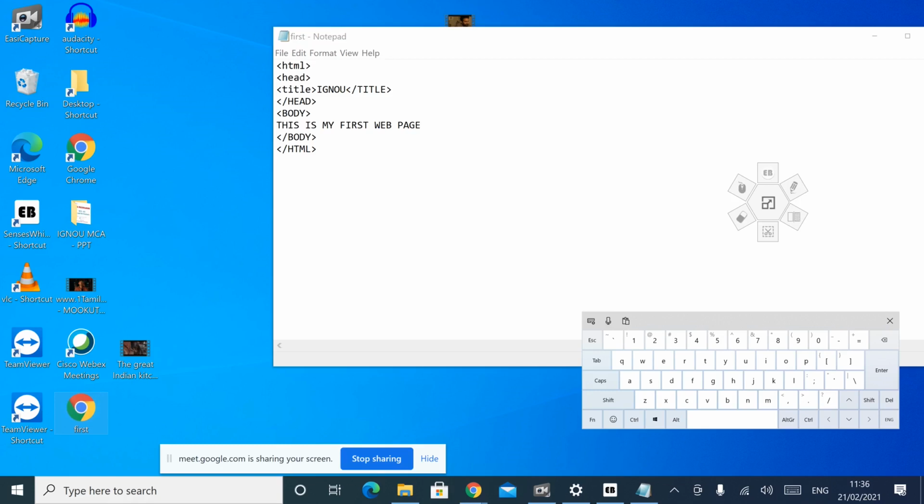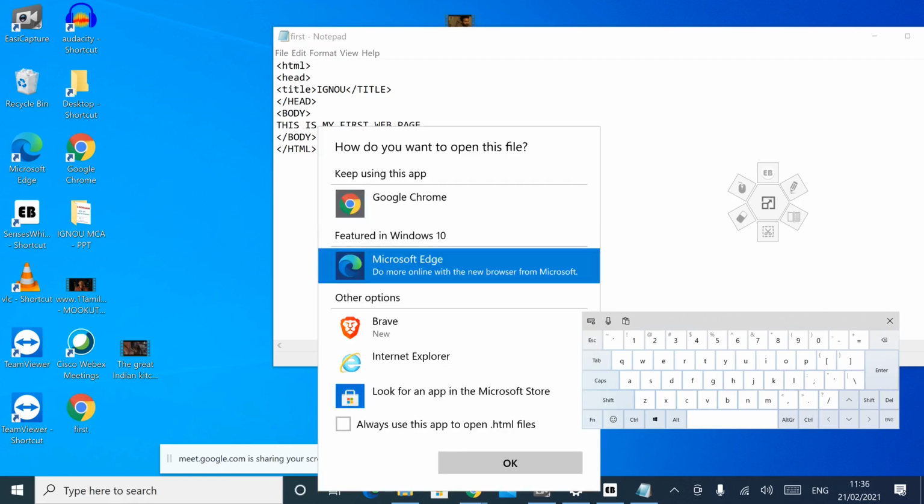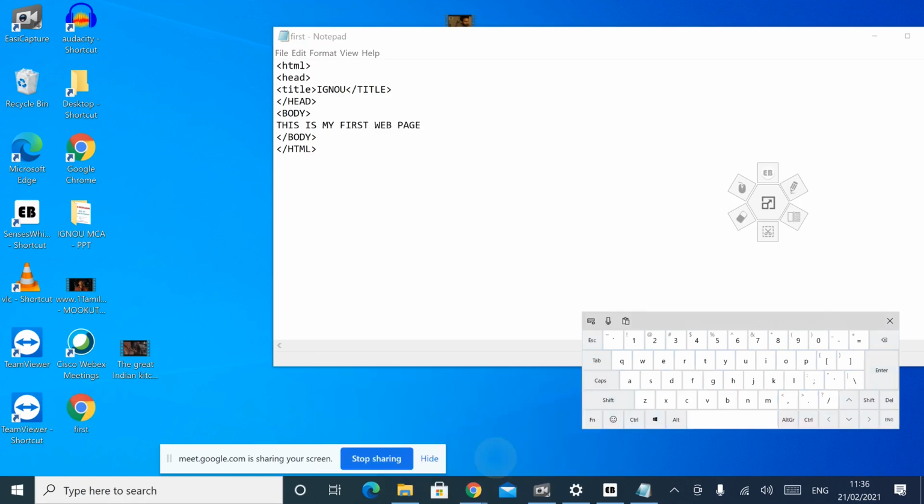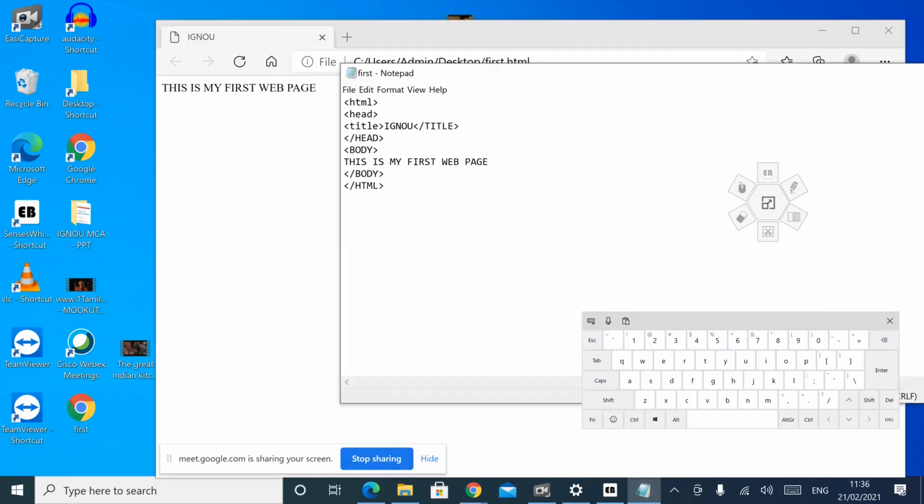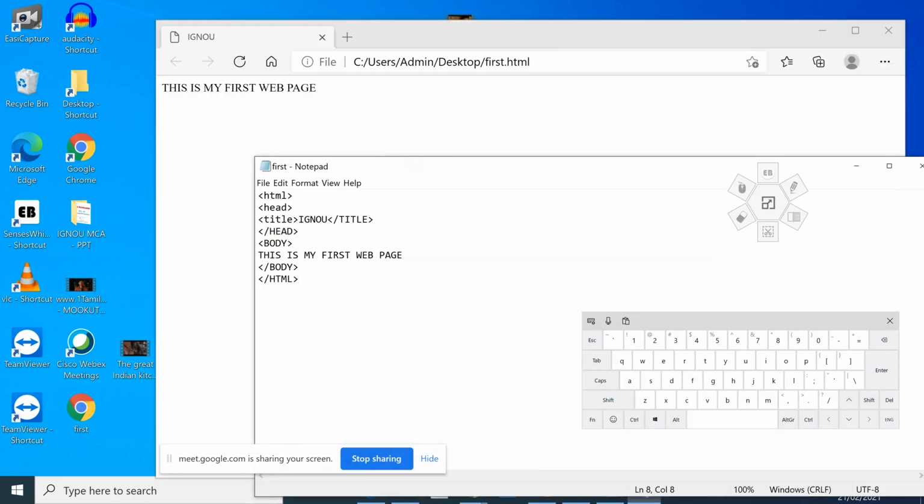Just double tap, or otherwise double click it. Chrome. Here I am using Microsoft Edge. This is the output. This is the HTML file and this is the output. Here we used HTML, head, title. We used the title IGNO and it is shown as the title of the web browser. Then "This is my first web page" that we entered in between body and /body is displayed as the body part in the web page.